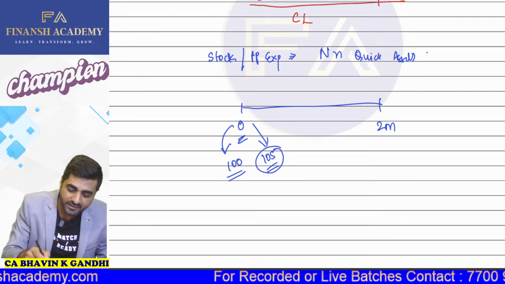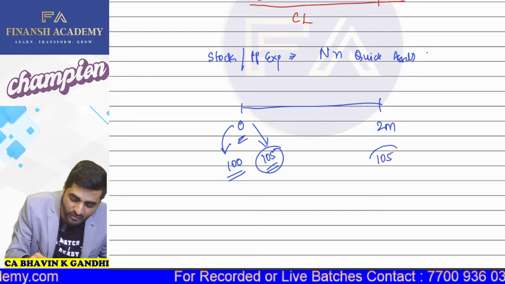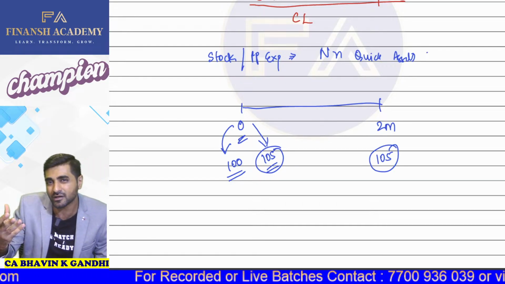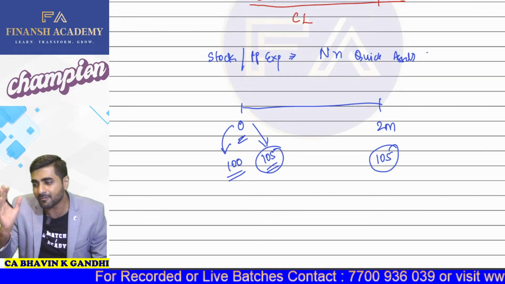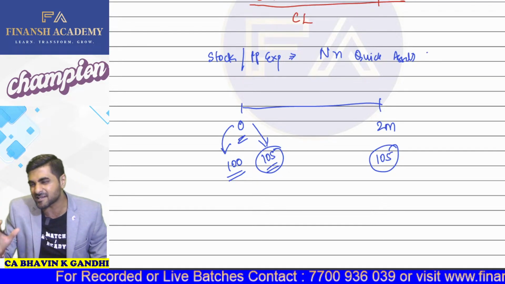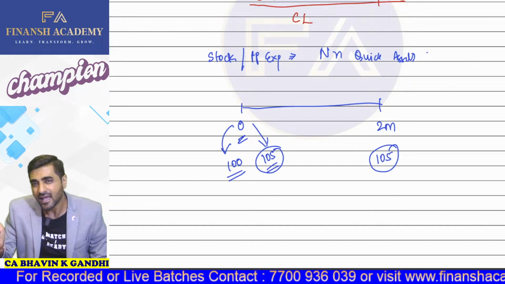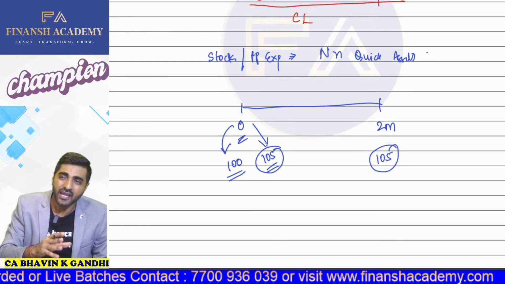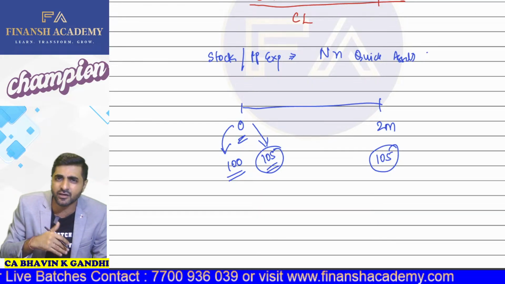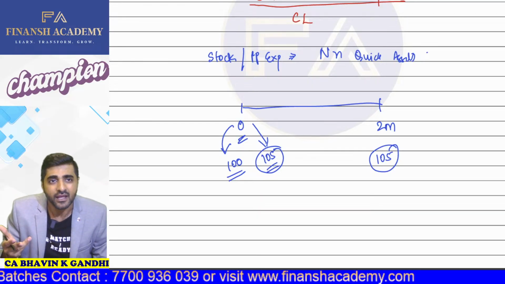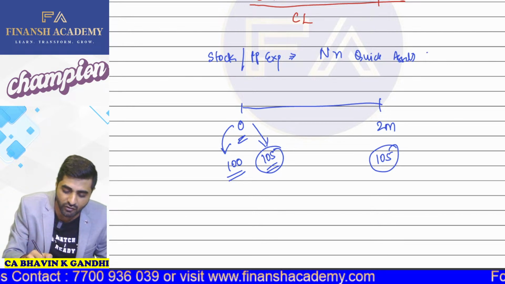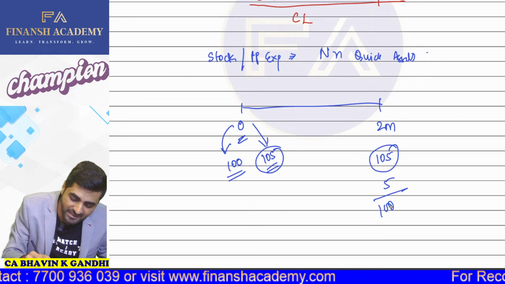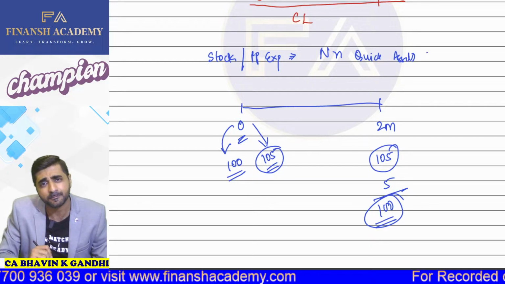So my dear students, this 105 I was supposed to receive after 2 months. So my debtors were worth rupees 105. But I want the money right now. So I will go to my customer and tell my customer, listen, I want the money right now. Will you give me the money? If the customer has funds, he will tell you, yes, how much discount are you offering? So I'll tell him, listen, I'll give you a cash discount of 5 rupees. So then I'll be receiving 100 rupees from that particular customer.